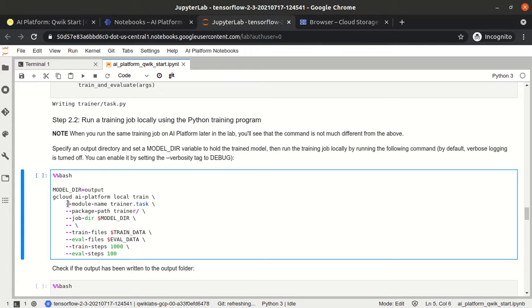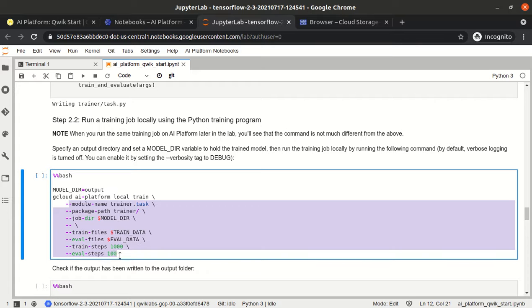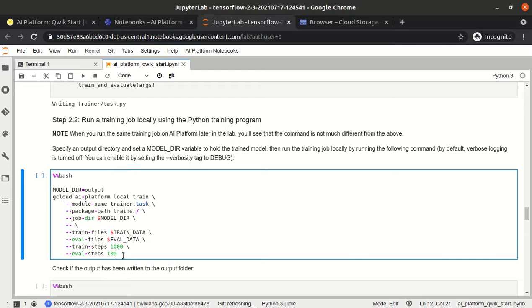After that, we are passing some arguments: what is our training data, what is the evaluation data, how many epochs it will run, what is the output directory, and where is the package path, so where all the packages are available, in the trainer folder, and what is the main module we need to execute, that is the task file.